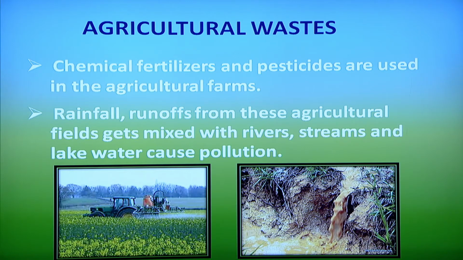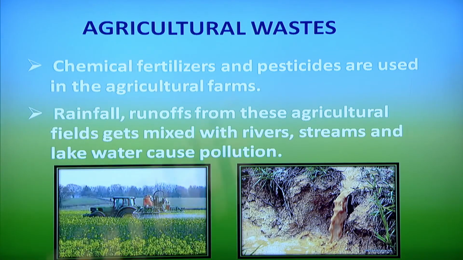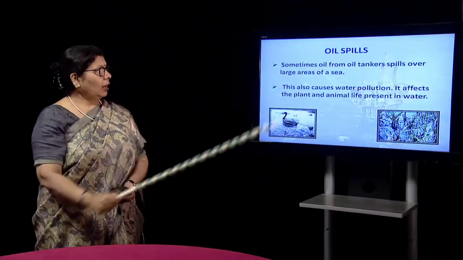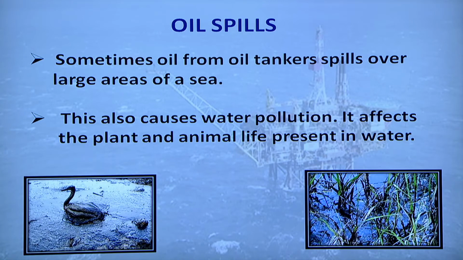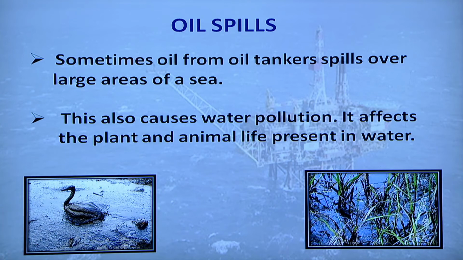Rainfall and runoff from the agriculture fields get mixed with the river, stream, and lake, and that causes pollution here. This is the pesticide, I showed this picture earlier also. Oil spill: this may not have a direct implication on daily life, but indirectly it is harming our vegetation, harming animal life, particularly marine life.